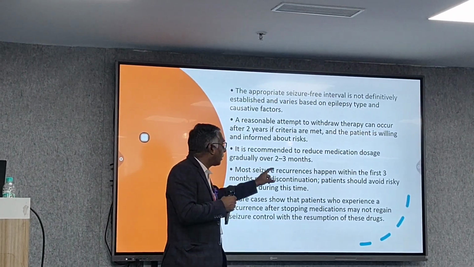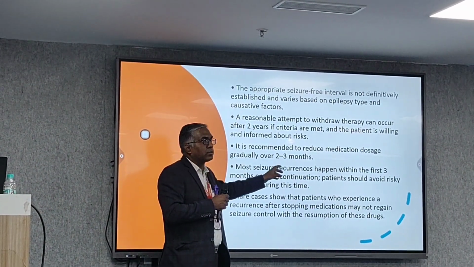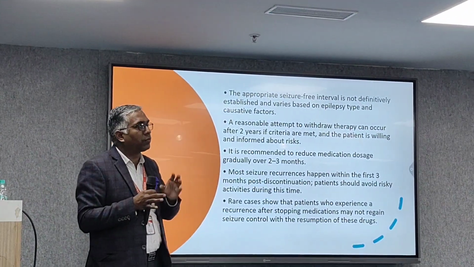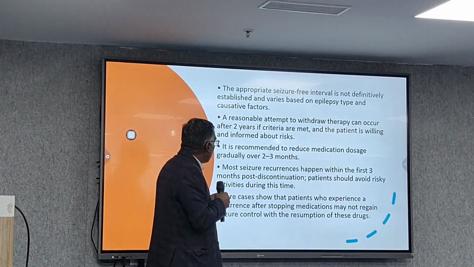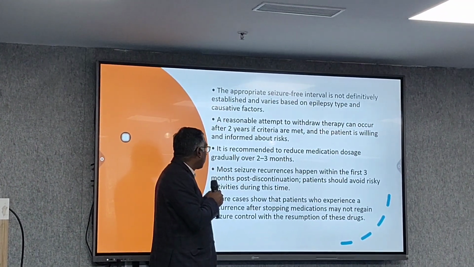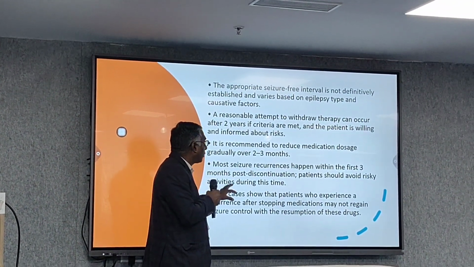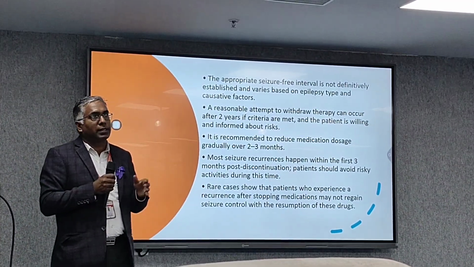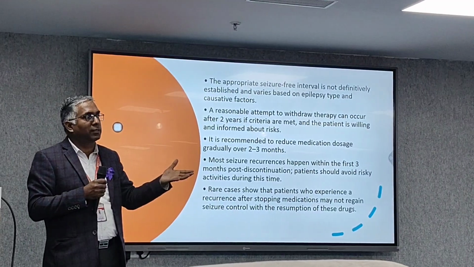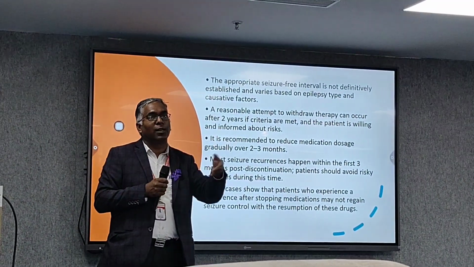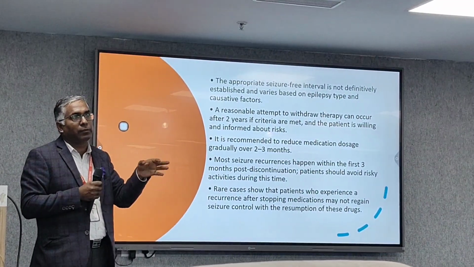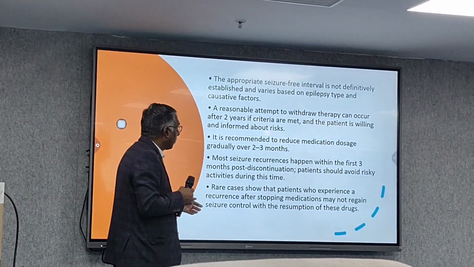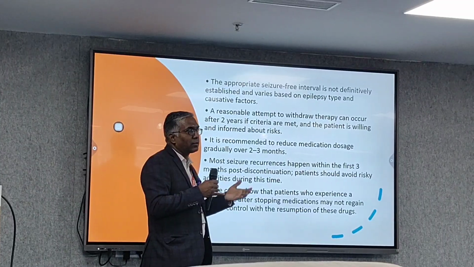It is recommended to reduce the medication dose gradually over 2-3 months. So after 2 years we can start gradually tapering the dose of the antiepileptic drug which the patient is taking. Most seizure recurrence happens within the first 3 months post discontinuation, and patients should avoid risky activity during this time. If during the first 3 months of decreasing the dose the patient develops a seizure, it means the therapy is automatically prolonged by 2 more years. Even one seizure within 3 months, you have to continue the therapy again for more years, so the next trial will be after 2-3 years.